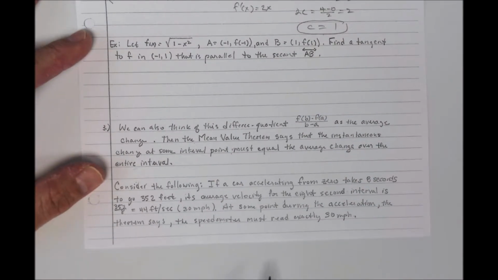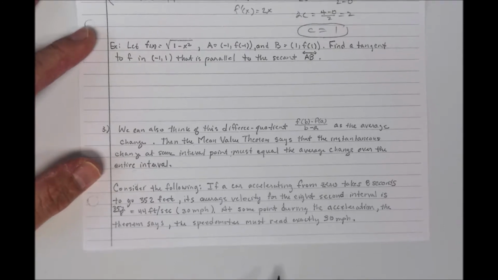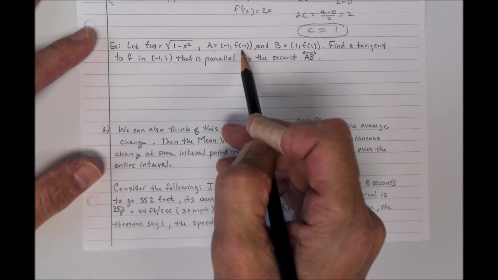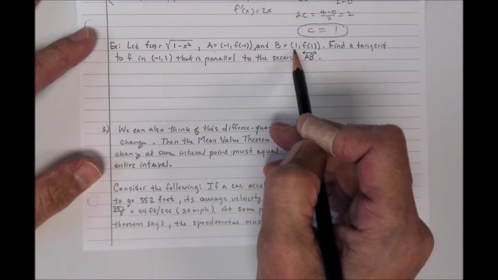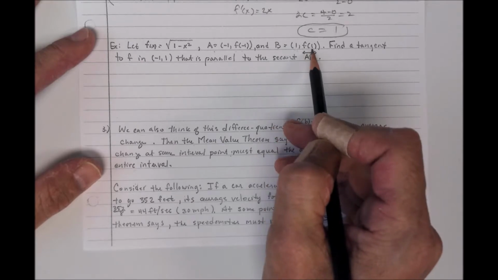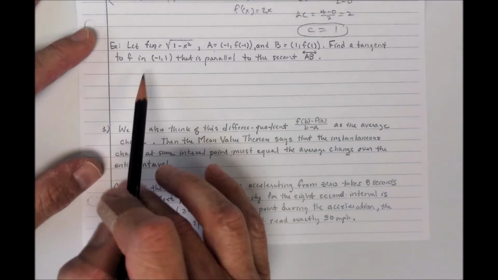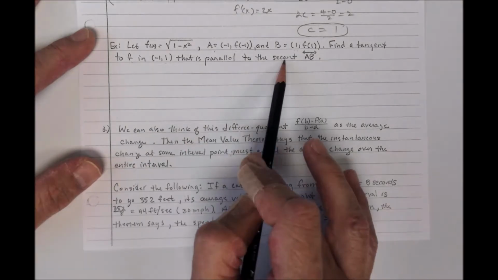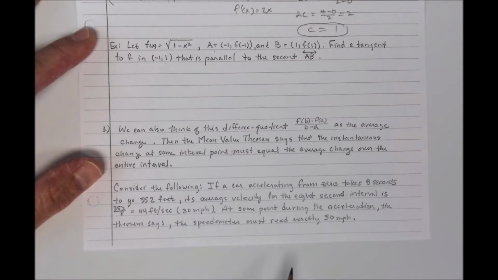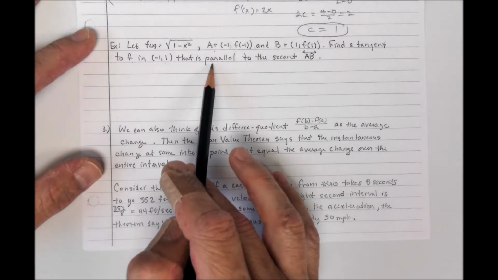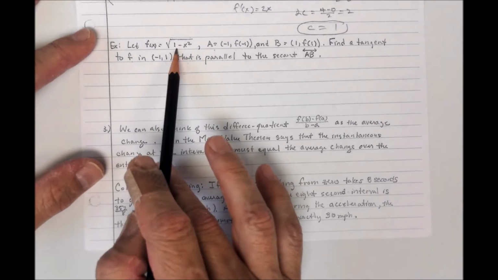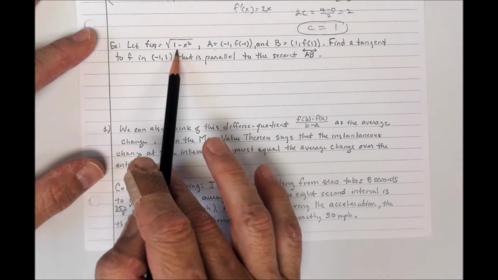All right, next example. f of x is equal to the square root of 1 minus x squared. A is the point -1, f of -1. B is the point 1, f of 1. We're to find a tangent line to the graph of f in the open interval from -1 to 1 that is parallel to the secant line AB. Well, it's kind of stepping around it, but this is just saying use the mean value theorem. Now this particular function is going to be okay between -1 and 1 because this graph is like a semicircle.